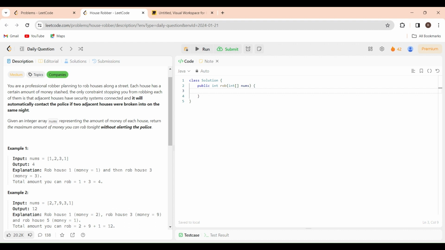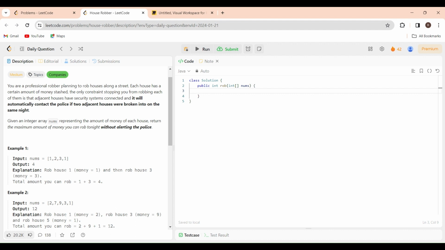What are the other patterns we can rob? If we rob here, we cannot rob here. So we can rob here, so 1 plus 3 will be 4. If we rob here, we cannot rob here, so we will ignore this and move out of the street. This is how the maximum is gotten. Another observation: if we don't rob this house, we can rob number 2, the second house. If we rob the second house, we need to not rob the third house, so we will skip this and rob the fourth house because it is not adjacent.